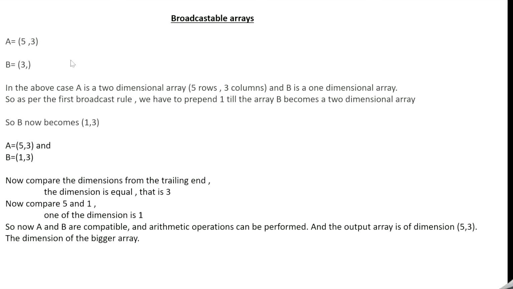So now friends, we have two arrays of different dimensions. A is a two-dimensional array and B is a one-dimensional array. A has 5 rows and 3 columns and B has 3 elements. Now can we perform arithmetic operations on these two arrays? For this we have to apply the broadcasting rules and see if they satisfy them. The first rule says we have to prepend ones on the lower dimensional array.